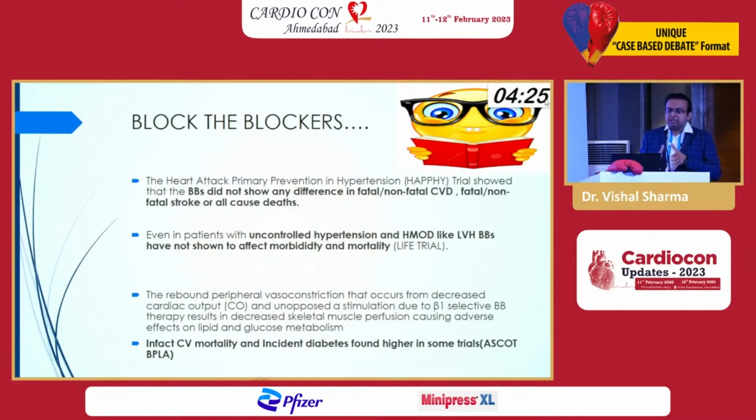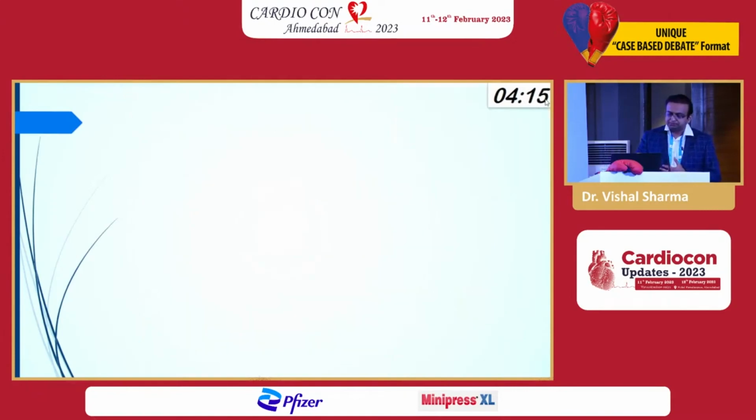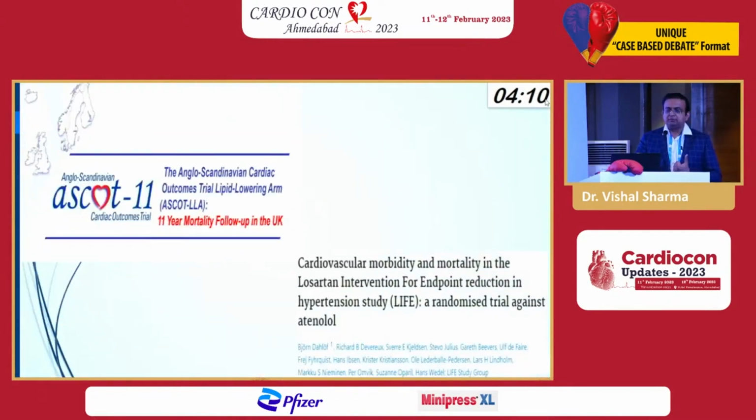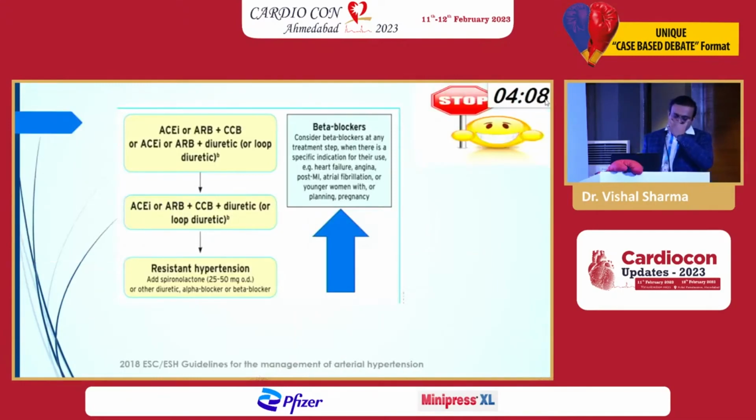Choosing a drug depends upon the particular patient. So you need to understand whether that patient fits into a particular trial, and not take the data from the trial to treat a particular patient. Again, the ASCOT-BPLA trial and the LIFE trial have shown the same. Also, the guidelines clearly say that when the blood pressure is not controlled by the first line drugs, it's either an alpha blocker, spironolactone, or a beta blocker.